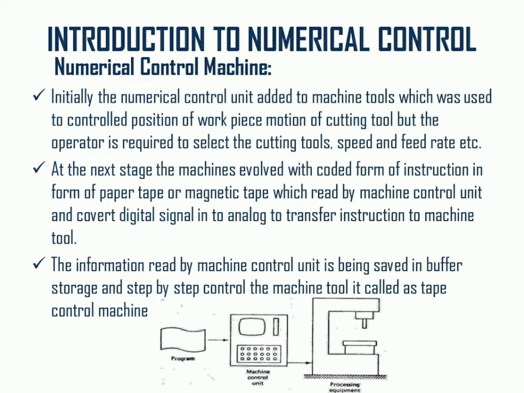So these are the different components of numerical control machines, and these components play a very important role in the different evolutionary stages of the numerical control machine, as the first machine was developed as the copying machine, then the lathe machine with different sensors, then the numerical control machine, and CNC machine and DNC machine.